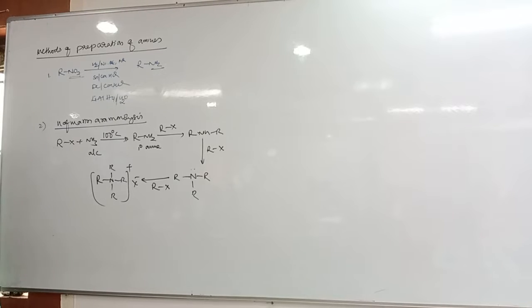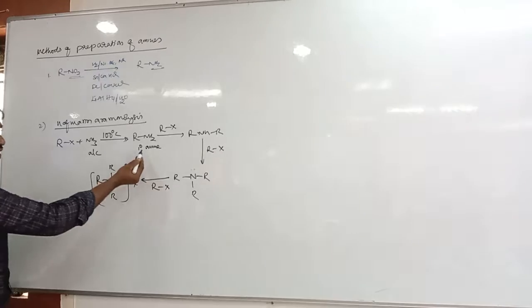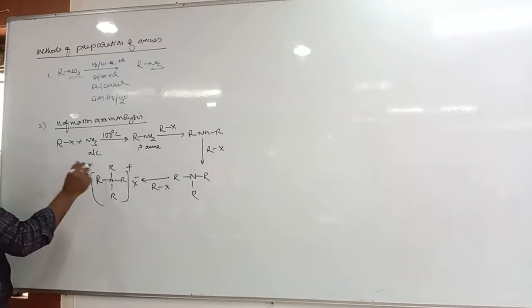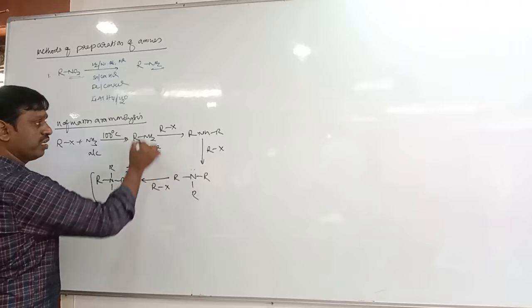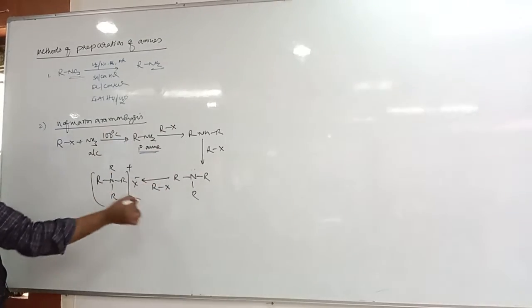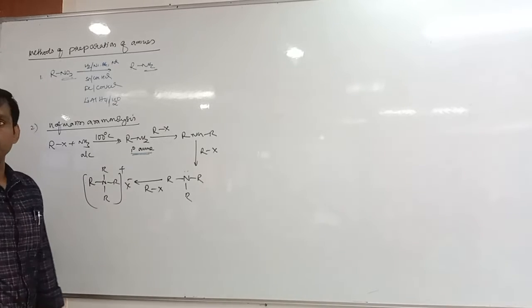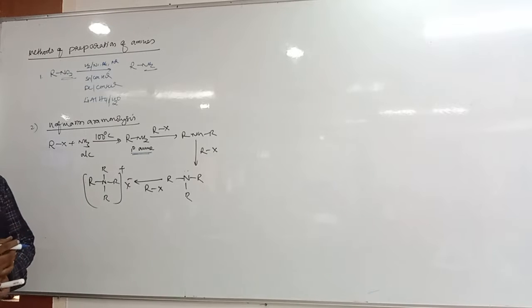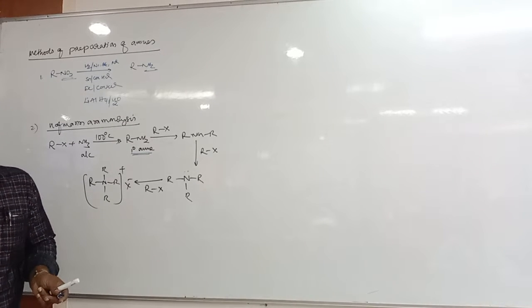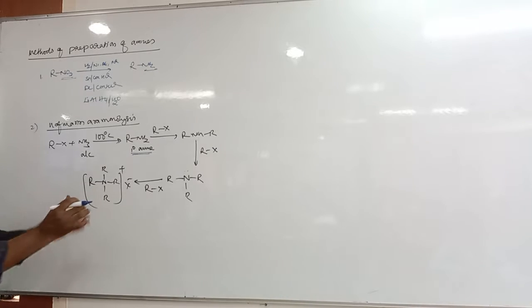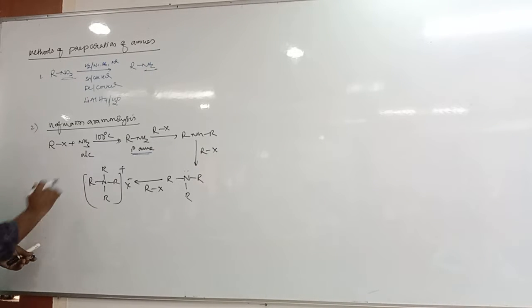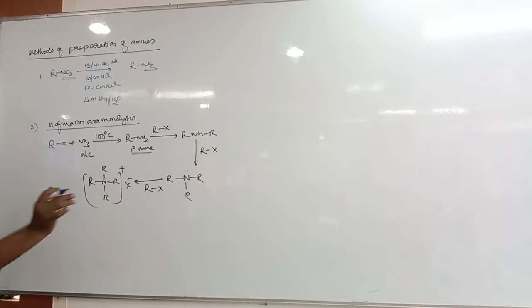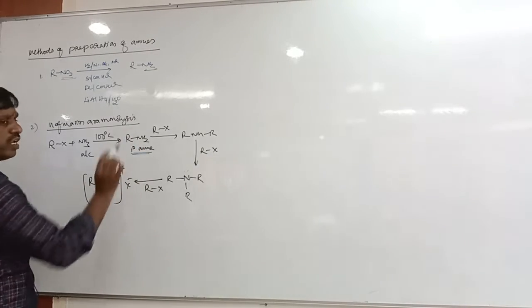Then, is this Hoffman ammonolysis used to prepare any one particular amine? No, because in this method you cannot prepare any one amine like primary, secondary, or tertiary. If you try to prepare primary amine, you will get primary, secondary, tertiary, and quaternary ammonium salt along with it. That means a mixture of amines will be formed. Where a mixture of compounds is formed, it is difficult to separate them. In organic chemistry, the preparation of an organic compound is not a big task; their separation is very important. Therefore their separation is difficult, and this method is not used to prepare any one particular amine.